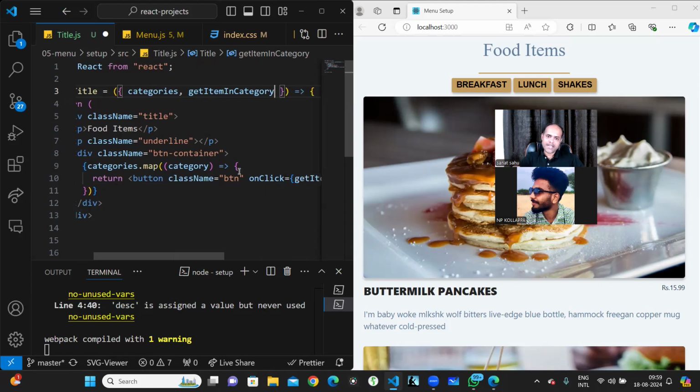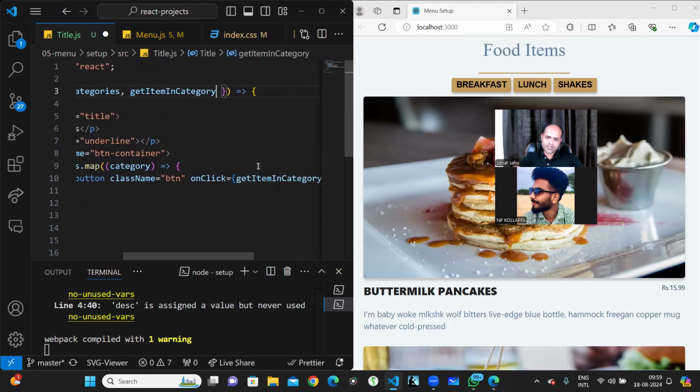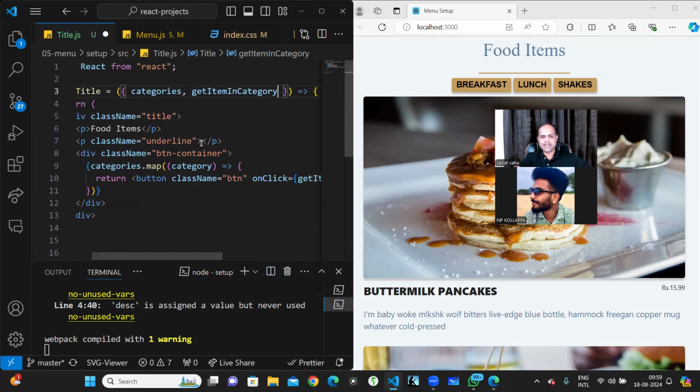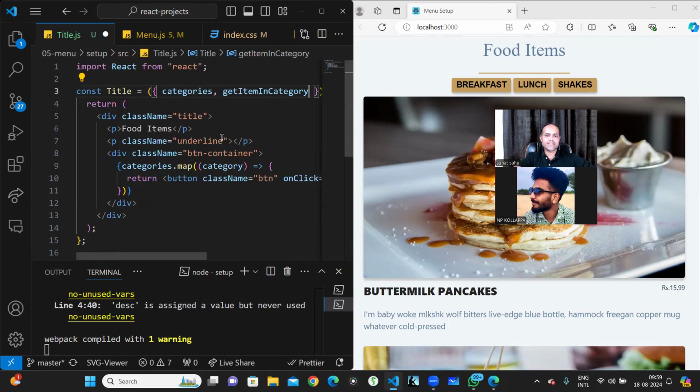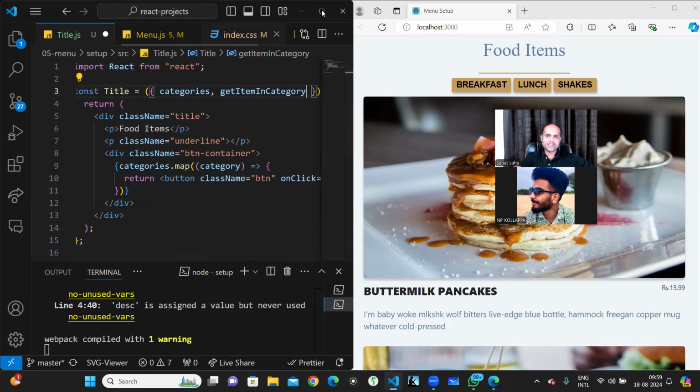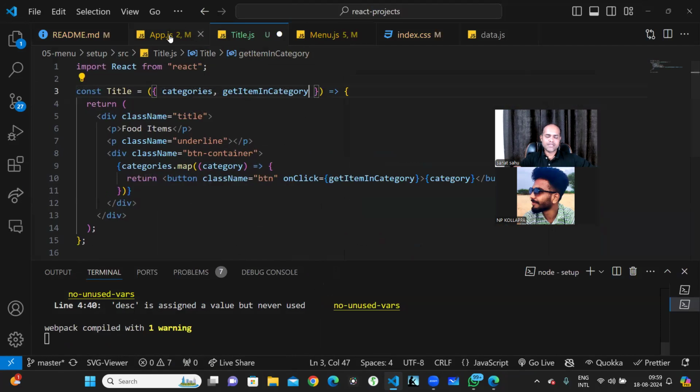So this is the get item category. If I click on breakfast, I need to call the get item in category, and from there I'll get only those items which are in that particular category. So for that, I just created this on-click handler, and when I click over here, I'm passing this as a props, which means that this will be available in the app.js file.